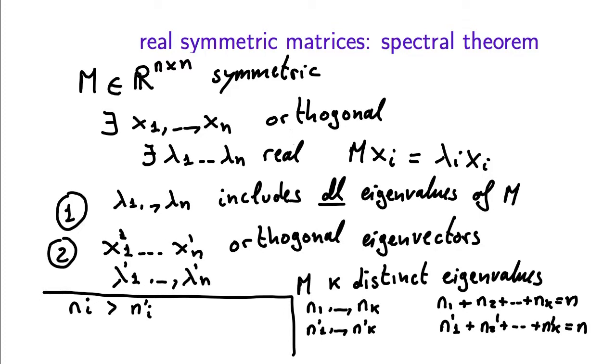So to sum up, for every real symmetric matrix, we can find a basis for Rn just made of orthogonal eigenvectors of this matrix. And then when we look at the corresponding eigenvalues, we're going to see all the eigenvalues of the matrix. Some of them may be repeated, and the number of times that they are repeated is just some property of the matrix itself.